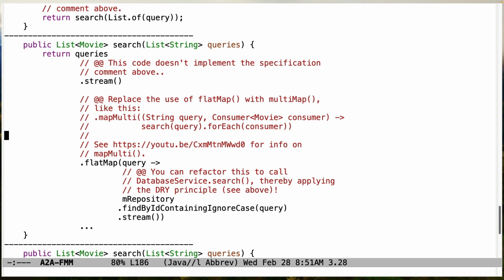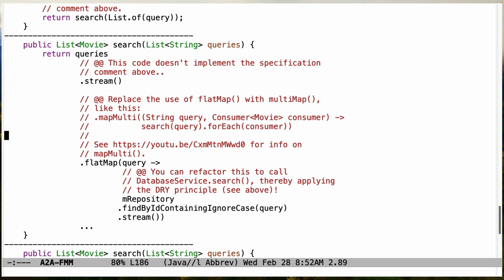And it also talks about the mapMulti method, which was added, I think, in Java 16 to work around this weird quirk with flatMap. So a much better way to implement this, which will actually use a parallel stream, is to replace this flatMap stuff with this mapMulti operation. What we're doing here is we're saying mapMulti, which takes in the string, which is the query, because we're having a stream of queries, and it also takes a consumer that consumes movies. And this is how we're going to take each of these elements and put them into the stream that's going to be emitted from mapMulti.